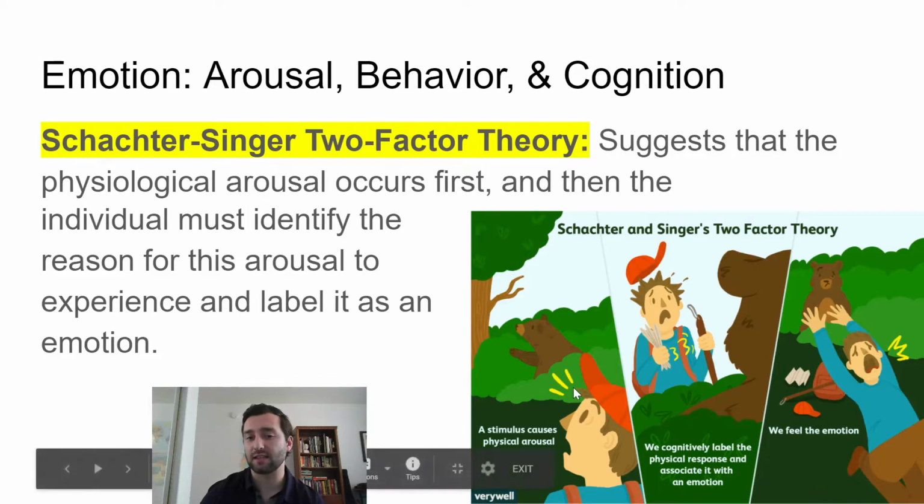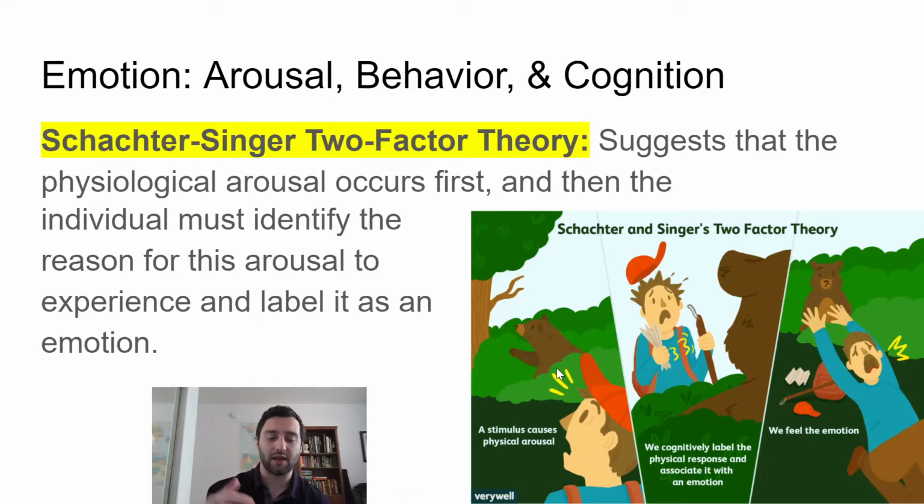You can see that in this example. We see a bear, and one thing to keep in mind is this is happening incredibly quickly. Our neurons are firing super fast. It's not like you see something, then the physiological thing happens, and 3 minutes later you realize what it is and then you feel afraid. It's all happening incredibly quickly.